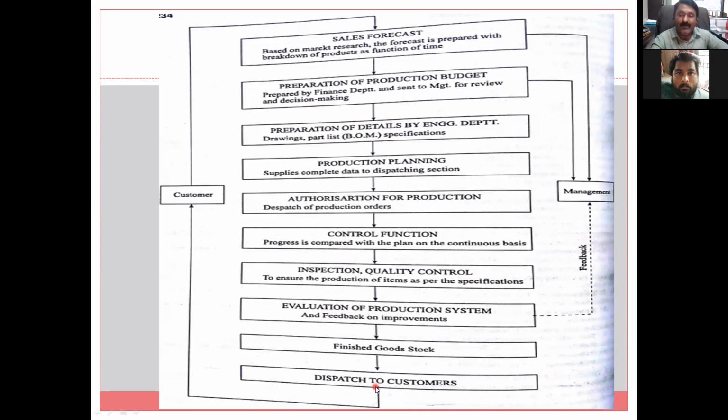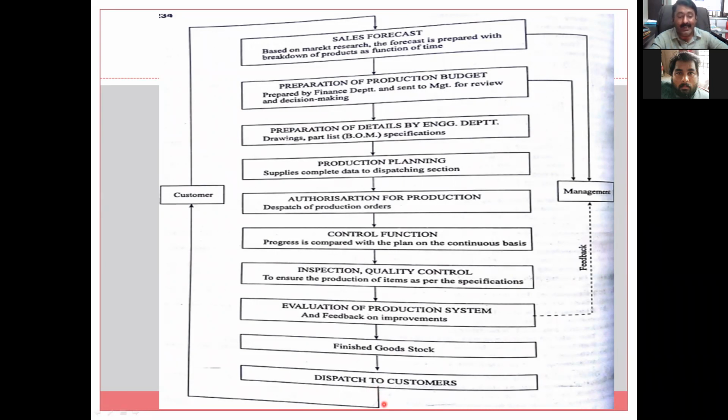The dispatch department will send it, and as per the unicorn example, we can see it will go to the main warehouse, and then to the main dealer at district level, and the sub dealer, and then the small showrooms, as far as the different villages or cities are concerned.